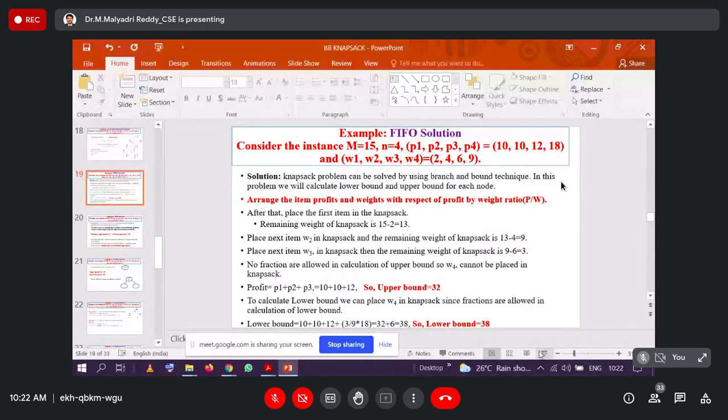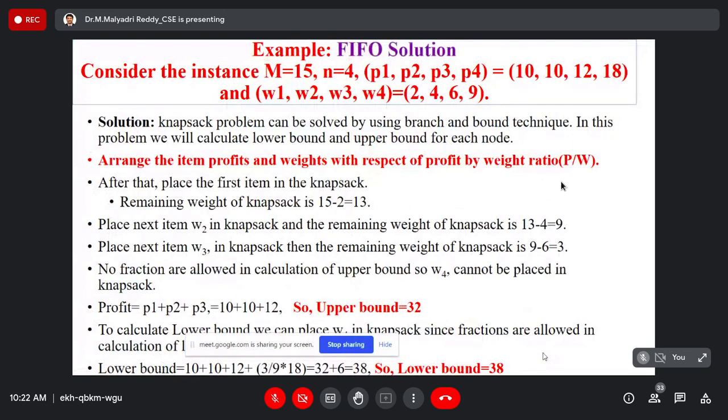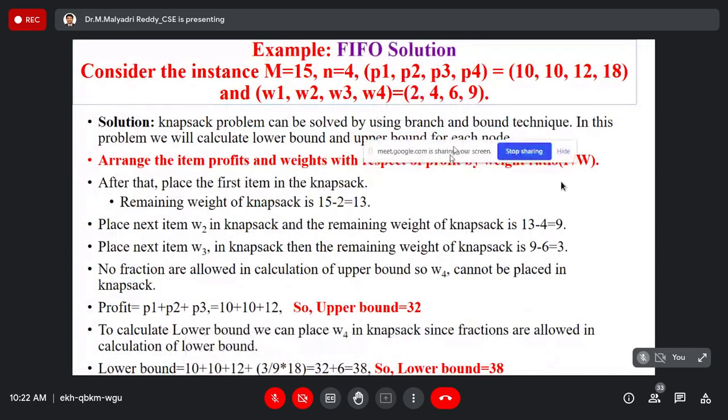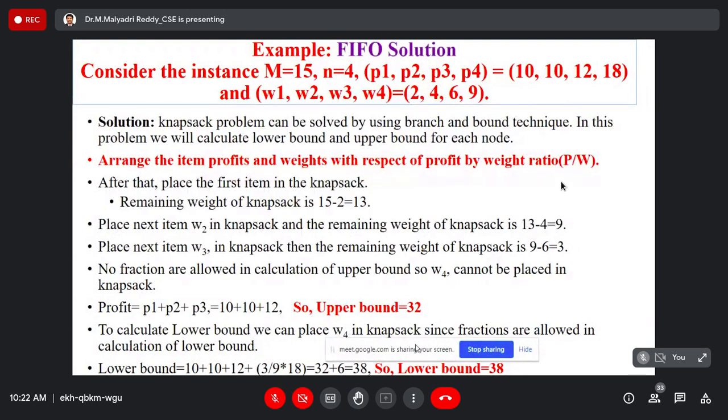This is the fourth time I am explaining the knapsack problem. You listened in the first, the greedy method, that is the fractional knapsack. You listened in dynamic programming, this is the 0/1 knapsack. You listened in branch and bound as the least cost method. Now we are going to branch and bound with the FIFO technique, first come, first out. Completely this one is the knapsack problem only. You know the knapsack problem. Again I am going to explain.